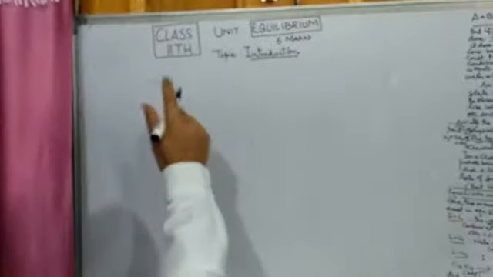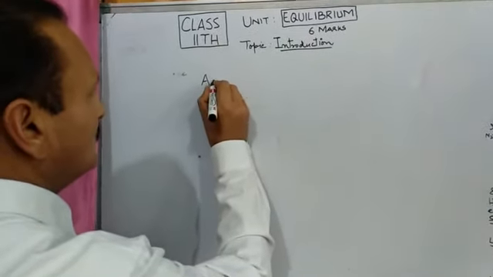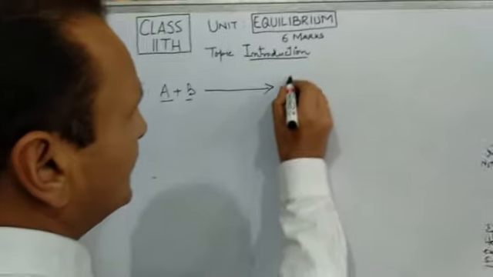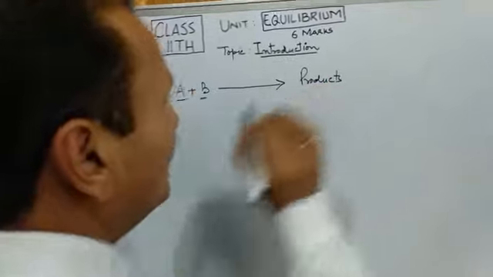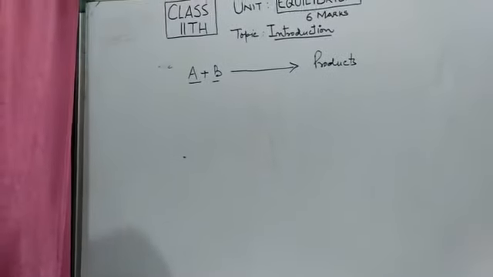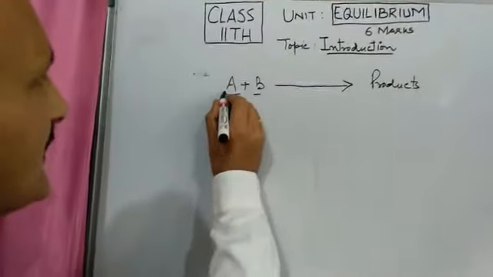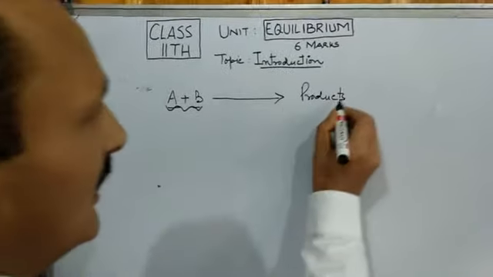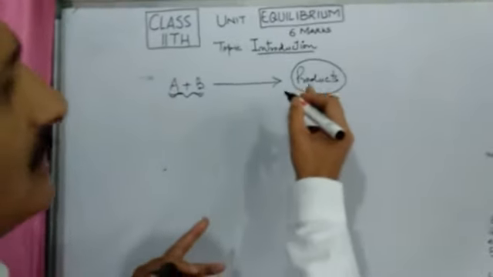So going to the new unit, that is equilibrium. Now suppose I have a reaction taking place. Say these are reactants and they react together and form products. What do we see in reactions? When reactions take place, the concentration of reactants goes on decreasing and the concentration of products goes on increasing.